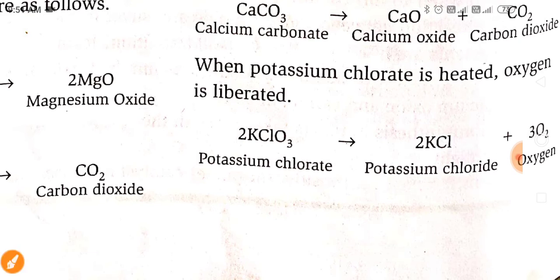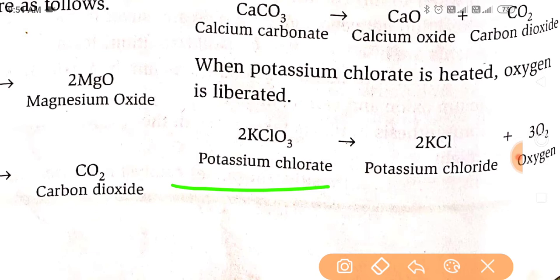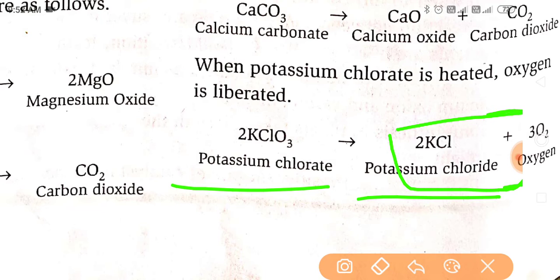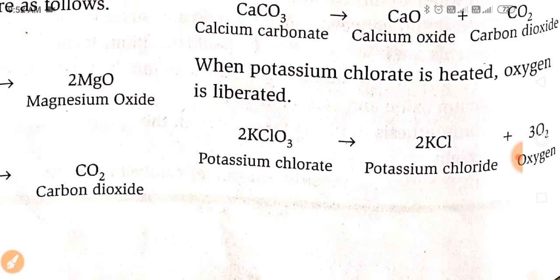Potassium chlorate formula is KClO3. Balancing this equation, we write 2KClO3 gives 2KCl plus 3O2. So here decomposition of potassium chlorate takes place into its constituents. This is the example of decomposition reaction.